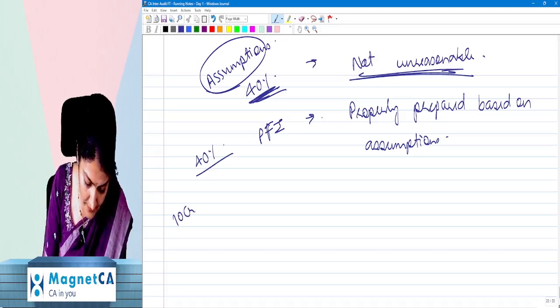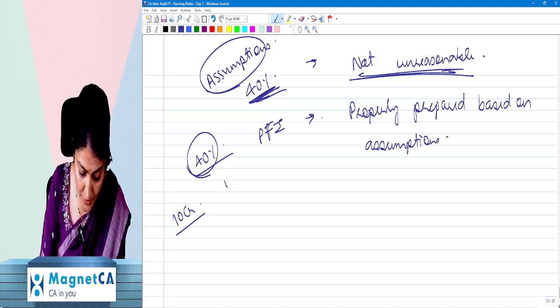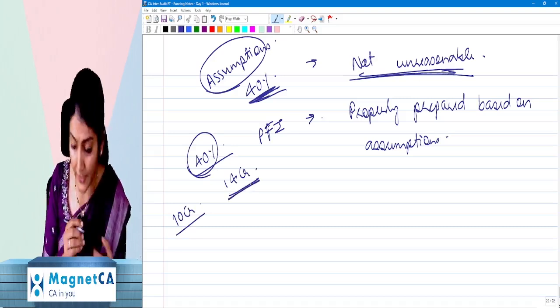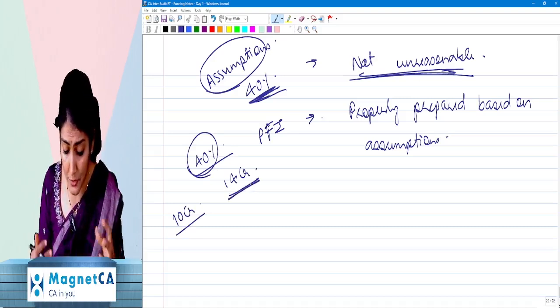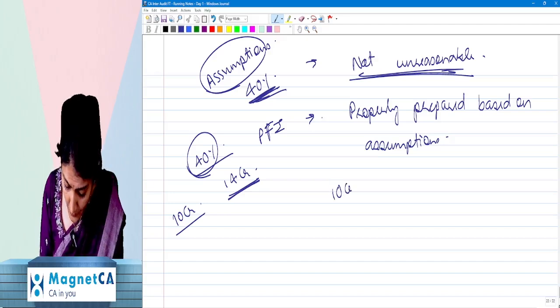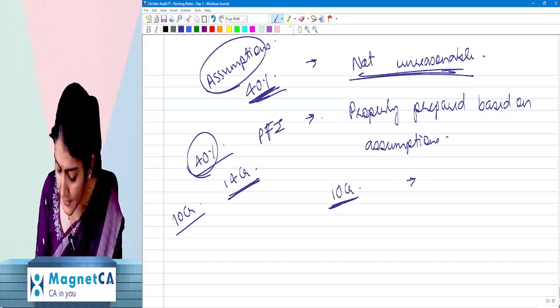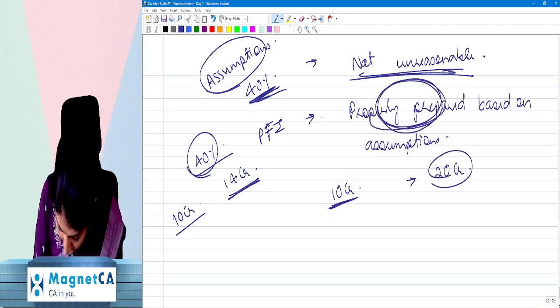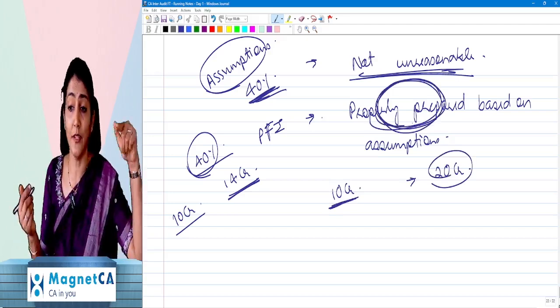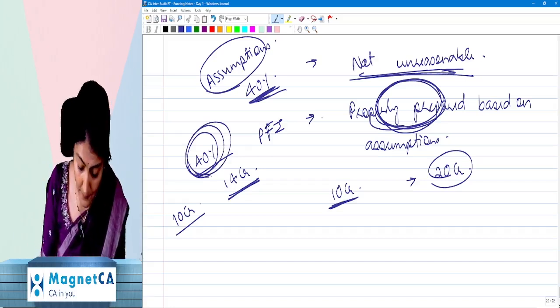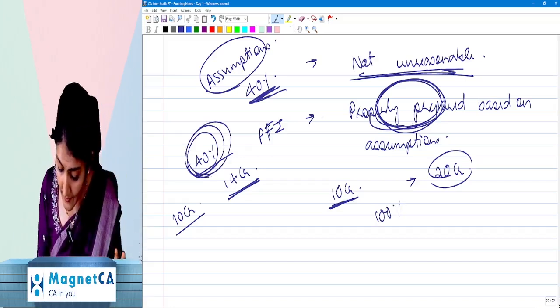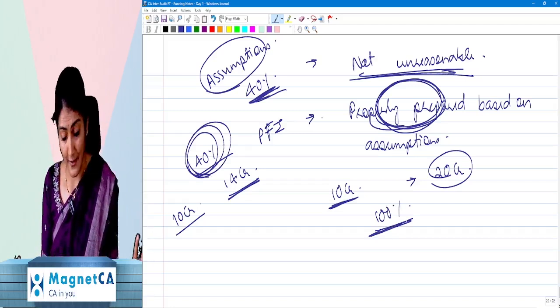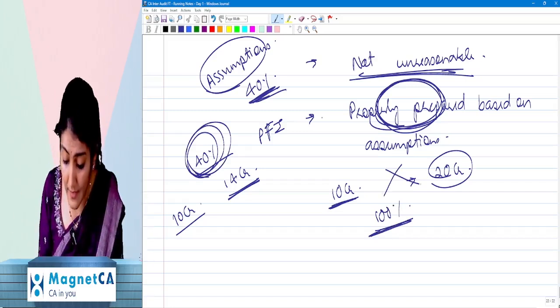So this year, if the sales is 10 crore, then as per my assumption, next year the sales should be 14 crore. But what if I said this year sales is 10 crore, next year it will be 20 crore? So now have I properly prepared the prospective based on the assumption? No, my assumption says 40%. I have taken the assumption of 100% sales increase. So is it properly prepared based on the assumption?